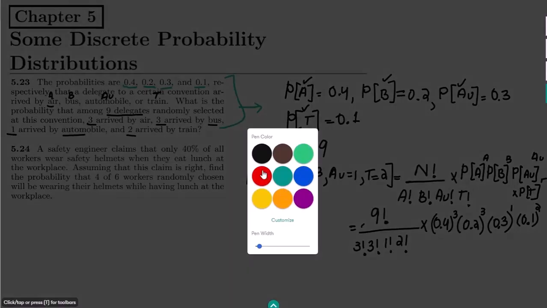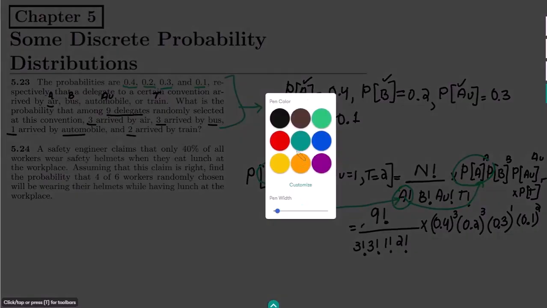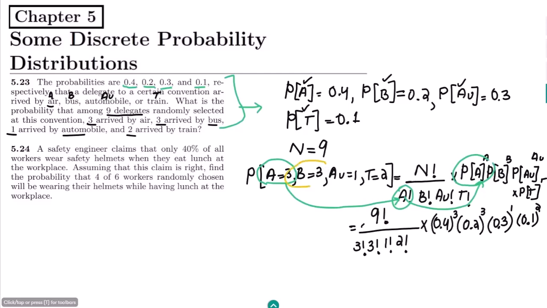Okay, so we can see here that, let me represent each item with different color. This is A, we have to write it here, and the relevant term is here as well. Okay, for the second item, let me represent it with yellow. This is B, B is here, okay, and the relevant probability it has is here.